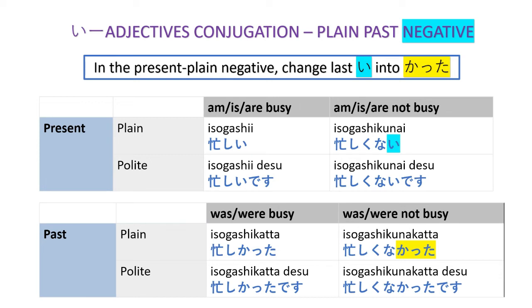Now for the plain past negative, here we have isogashikunai, from isogashii. Again, we're going to drop the hiragana i and change it into katta. Isogashikunakatta.